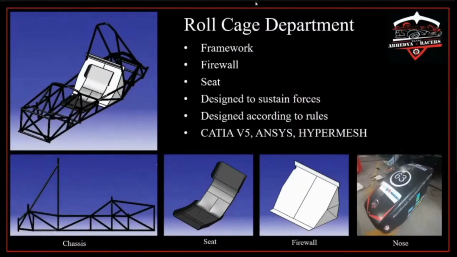It is very important to follow proper triangulation. Also, the chassis is designed according to ergonomics and rules given by the organizers. At the event site, these rules are thoroughly checked. Selection of proper material for sustaining forces as well as containing the whole system is necessary for the chassis. We use different software for designing. This includes CATIA, and for analyzing we use ANSYS and HyperMesh.